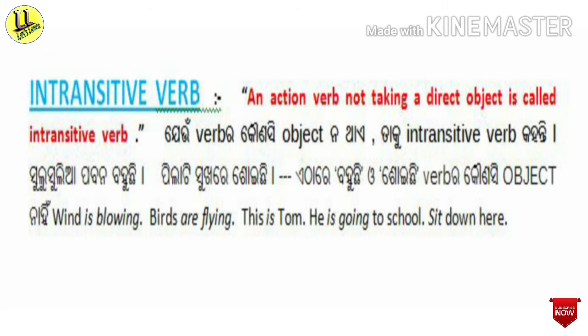Here, is blowing is the verb and there is no object in this sentence. Just like birds are flying, here there is no object in this sentence. This is Tom, there is no object. He is going to school, there is no object here. Sit down here, there is no object in this sentence. So, in all these sentences, there is no object, there is only verb, and these verbs are intransitive verbs. This is about intransitive verb.